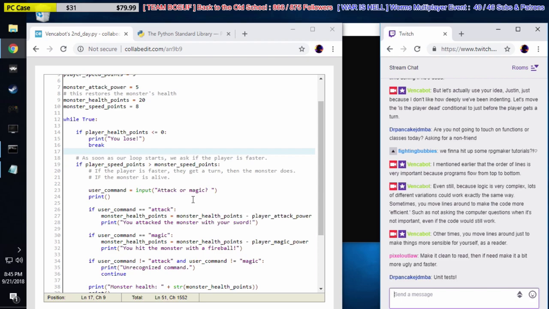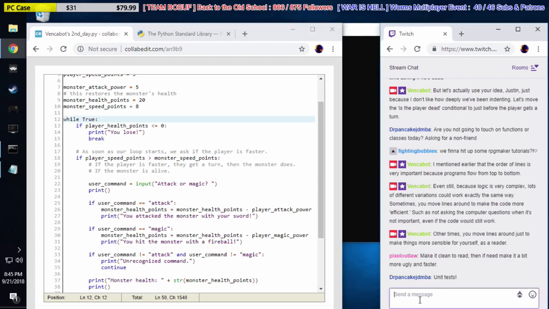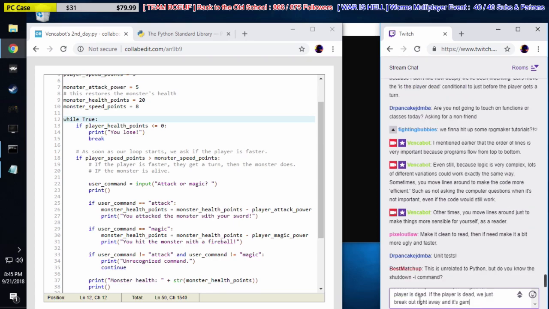Okay, so at the start of every turn, let's make it like this. We're going to leave this code as it is right now. This is just Colab's editor. It's got some really nasty way that it handles white space. No big deal, though. So we're going to leave our code like this. Every time the while loop starts over, we're going to ask if the player is dead. If the player is dead, we just break out right away, and it's game over.